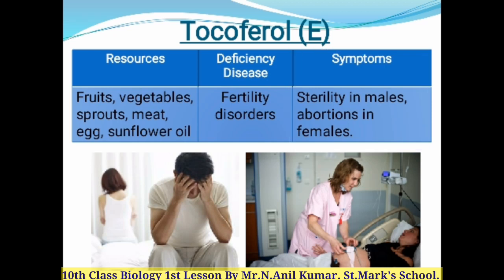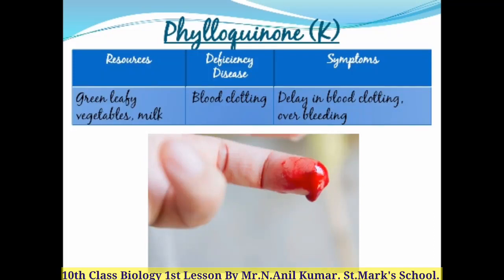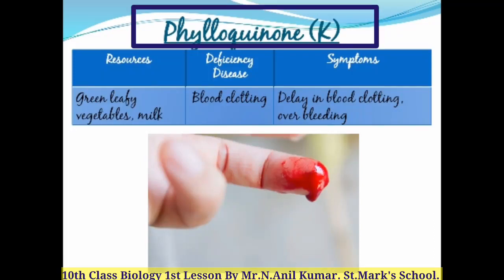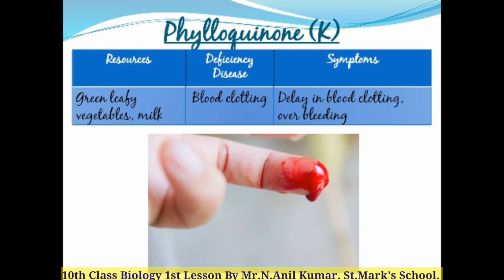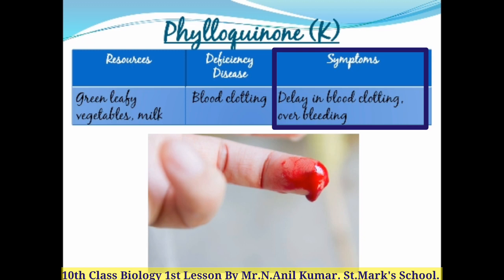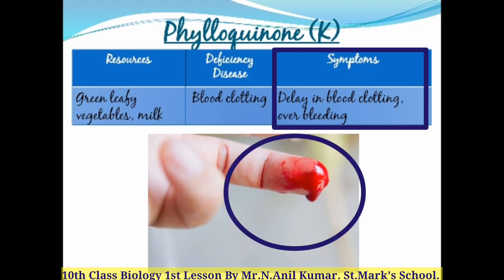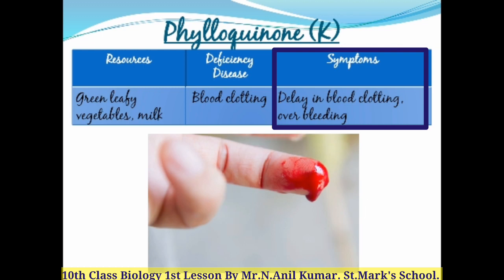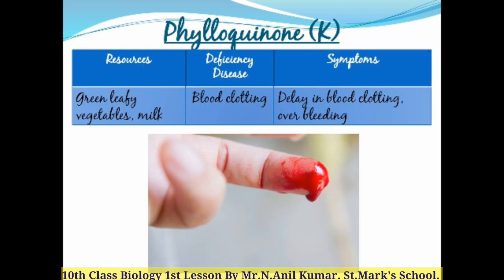So children, now we are going to see the last fat soluble vitamin, that is phylloquinone, otherwise called vitamin K, which is richly available in green leafy vegetables and milk. And the deficiency of this vitamin K in our body leads to a blood clotting disorder. The symptom, as everyone knows, is delay in blood clotting. That means the blood will not clot easily, it will take time to clot, and overbleeding will happen. Overbleeding means the blood will keep on oozing out. So these are all about fat soluble vitamins.